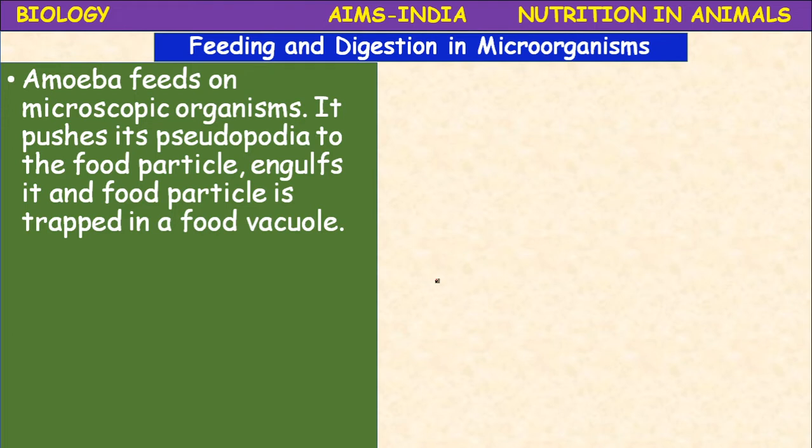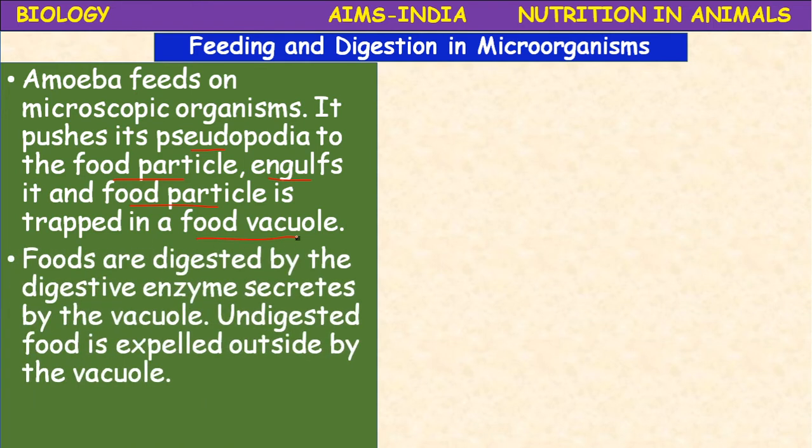It pushes its pseudopodia to the food particle, which we call the prey, and engulfs it, and the food particle is trapped in a vacuole called the food vacuole. The food is digested by the digestive enzymes which are secreted in the food vacuole, and the undigested food is expelled out by the vacuole.